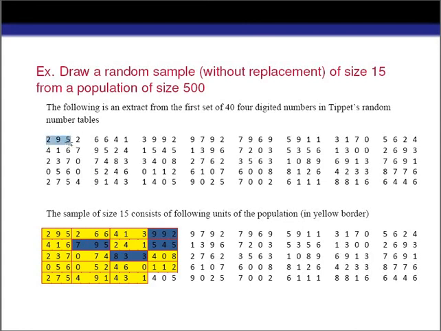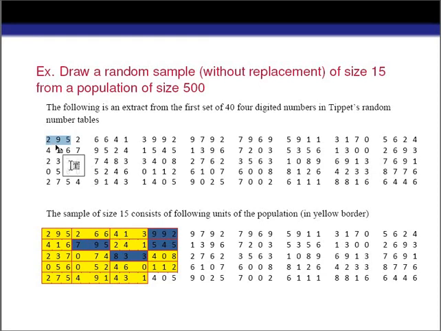If the population size is 1000, then we have to consider 4-digit numbers and check whether the number is greater than 1000 or less than or equal to 1000. But in our case the population size is 500, so we consider 3-digit numbers and check whether each is less than or equal to 500.